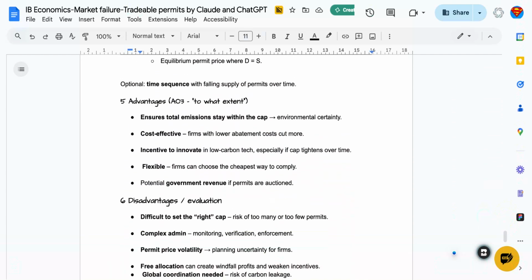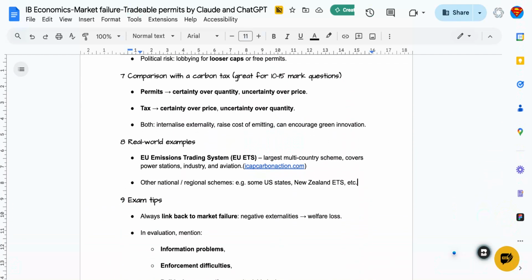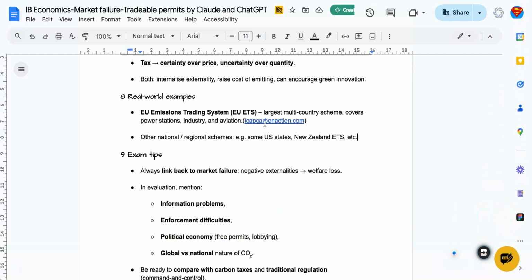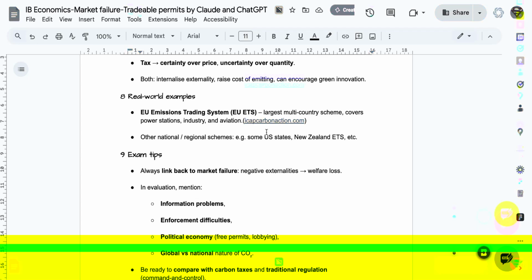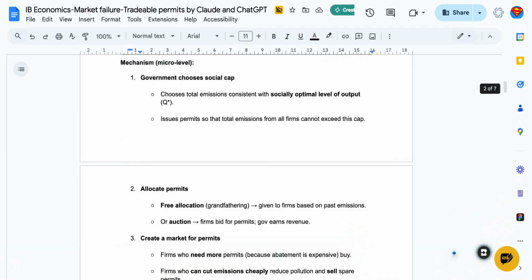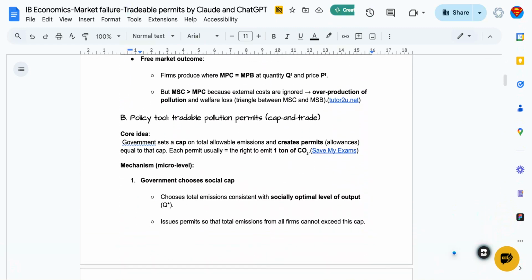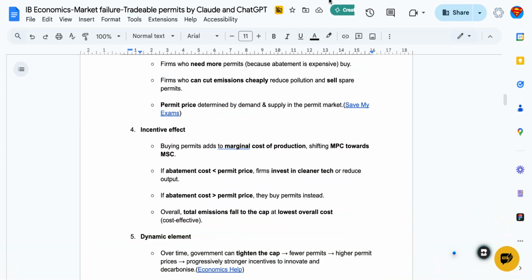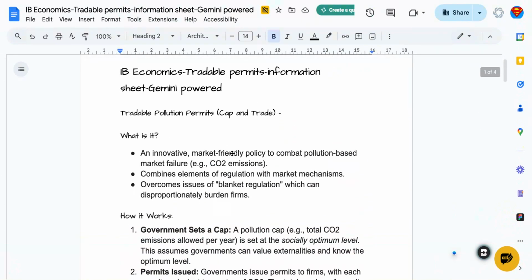Right. I really like the way it has done this. The depth and the connection is really good. The connections to outside sources is fantastic. I mean, this one source here is an enormous policy-based document about the carbon market in Europe. It's got real-world examples, it's got exam tips, it's got more than I asked for. And as a teacher, that's probably the sort of thing that we would end up producing for our learners. And we'd go, yay! But when I asked the learners, surprise, surprise, they preferred this one.